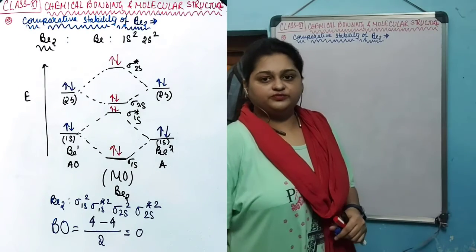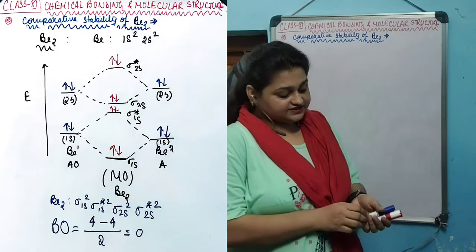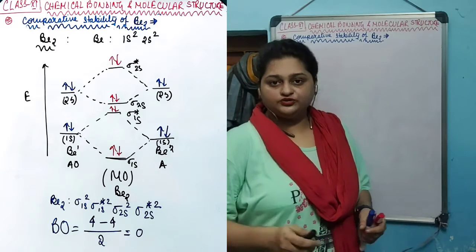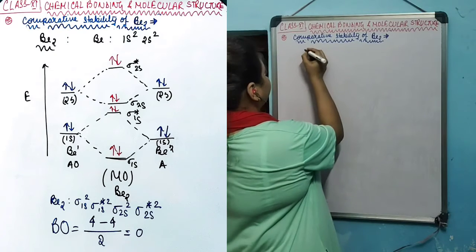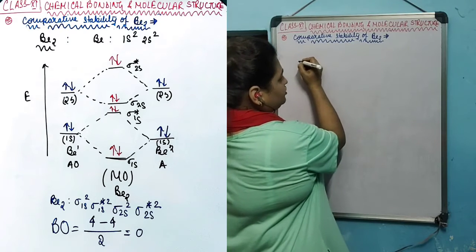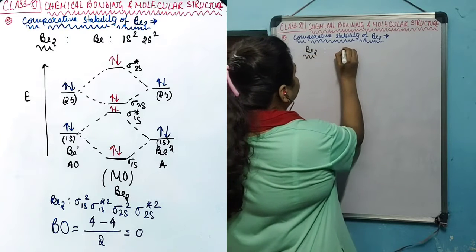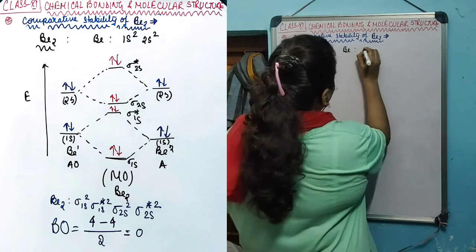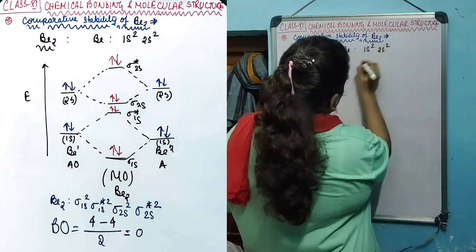Now we are going to compare the stability of the Be2 molecule. Let's see whether the Be2 molecule exists or not. Let's try to construct the energy level diagram for the molecular orbitals of Be2. The beryllium atom has the electronic configuration 1s2, 2s2.